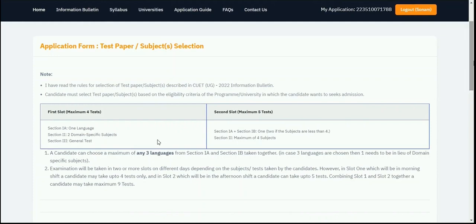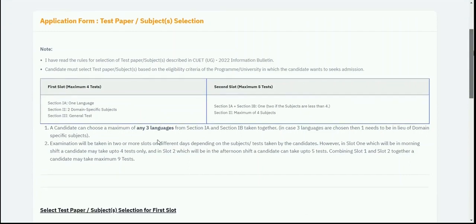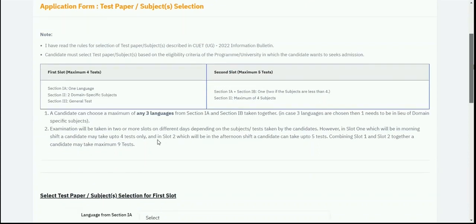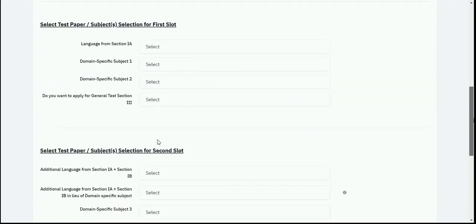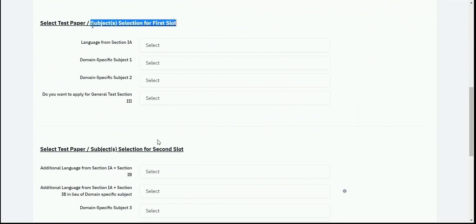So here you can see that you need to select your test paper or the subjects for the CUET examination, and you need to go through this particular note which says that the first slot has a maximum of 4 tests and the second slot has a maximum of 5 tests. So you need to read all these details carefully, and only then select your test paper as per the eligibility criteria. A candidate can choose a maximum of any 3 languages from section IA and IB taken together. So you need to read all these details carefully, and then you need to select your first slot.